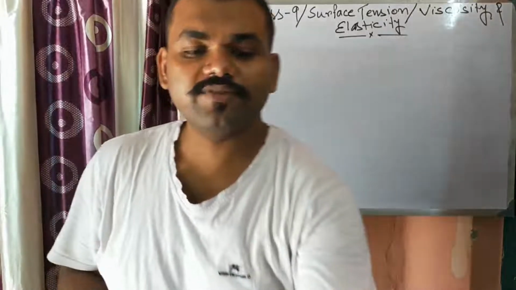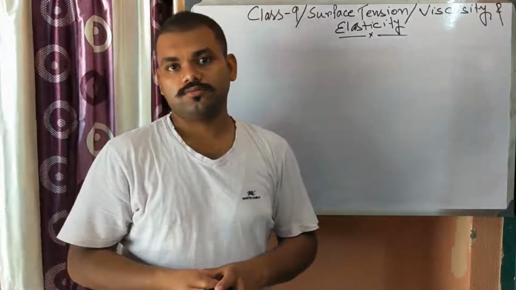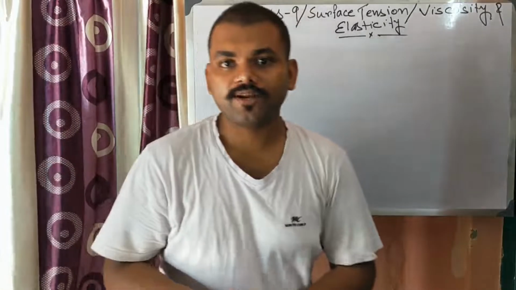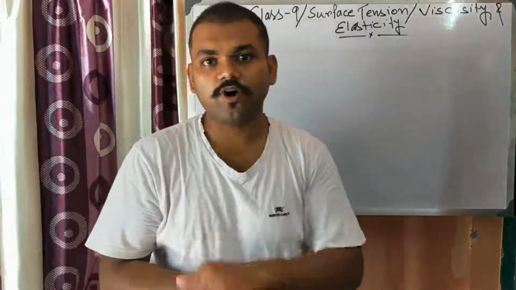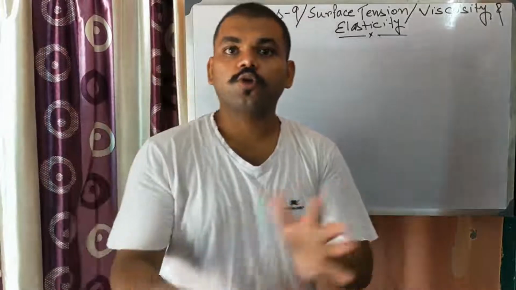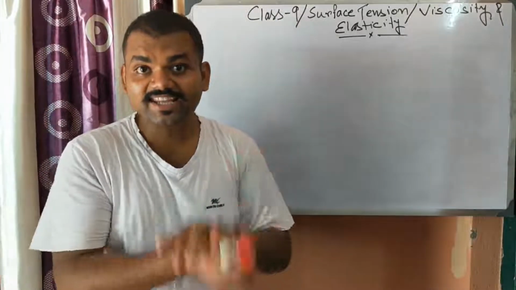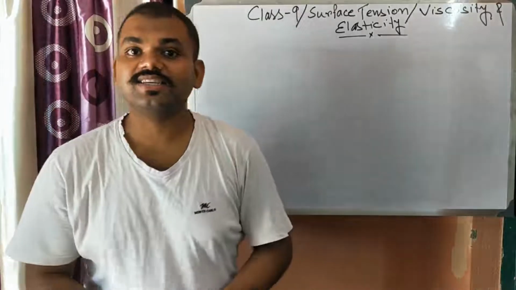Okay. So whenever we apply force on a particular ball, a soft ball, what will happen? The ball will deform, and whenever you withdraw the force, the ball will again regain its shape and size. This property is known as elasticity.